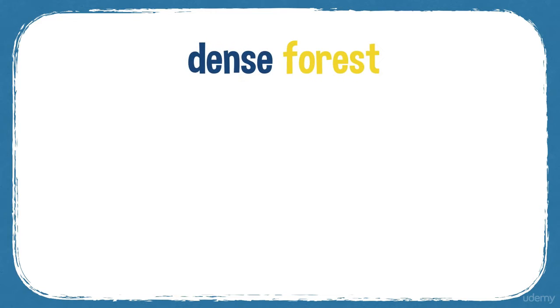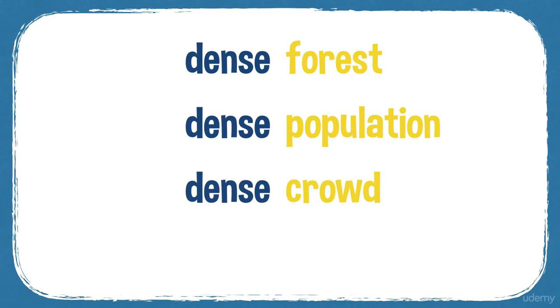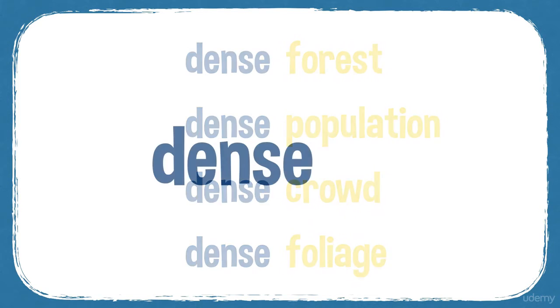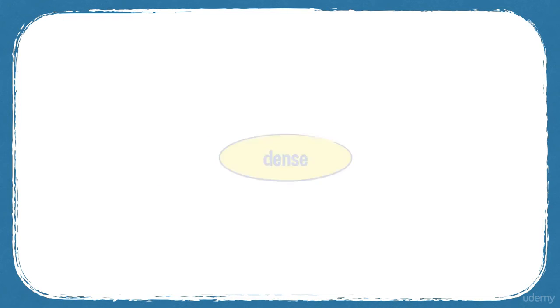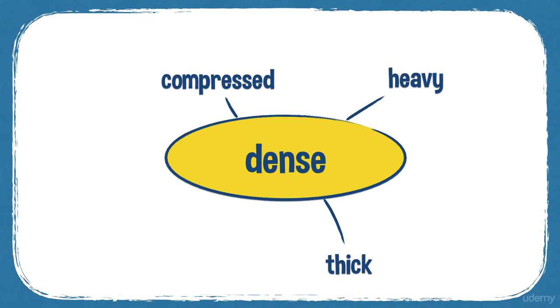So you can have, for example, a dense forest, dense population, a dense crowd, dense foliage. Foliage is undergrowth, vegetation, small plants, or the branches of trees as well. Densely is the adverb. And some synonyms for dense: compressed, thick, heavy, overcrowded, especially with populations of people.